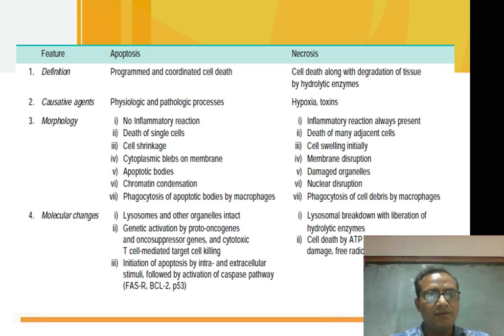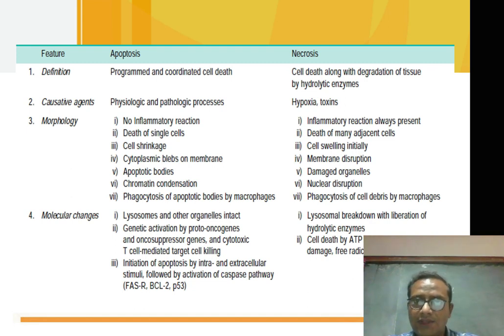In apoptosis there is no inflammatory reaction, death of a single cell occurs, there will be cell shrinkage, cytoplasmic blebs on the membrane are formed, and later there will be apoptotic bodies, chromatin condensation, and phagocytosis of the apoptotic bodies by the macrophages.